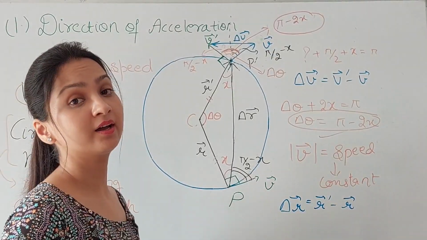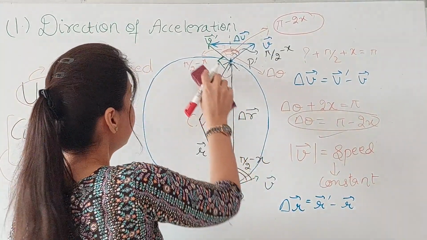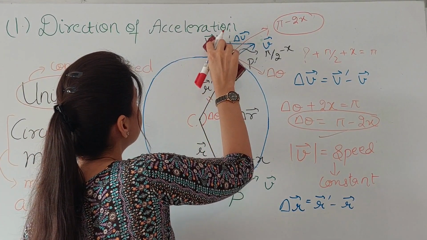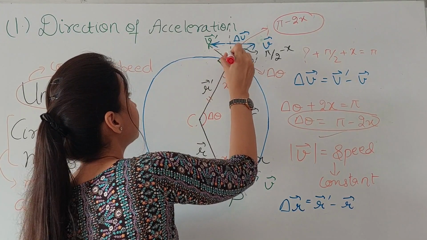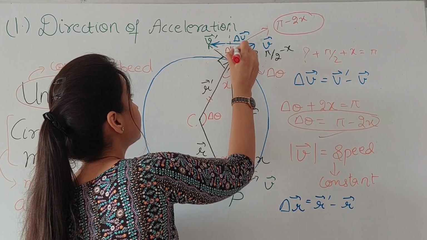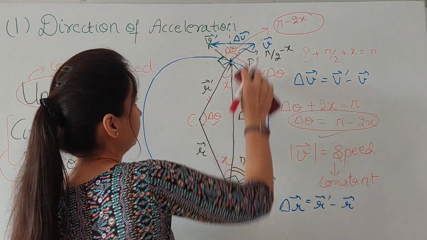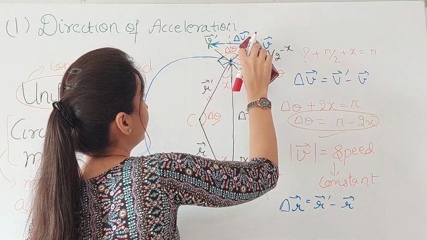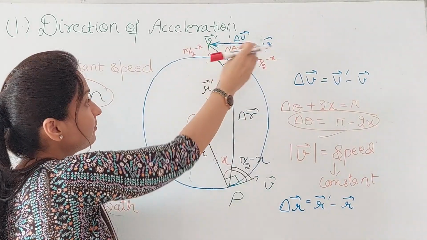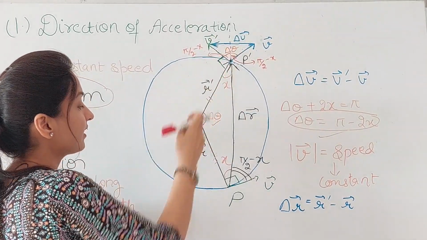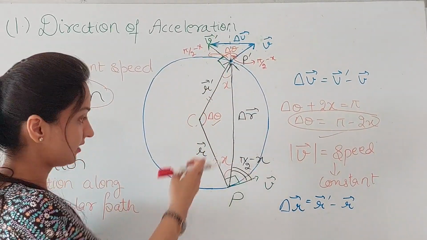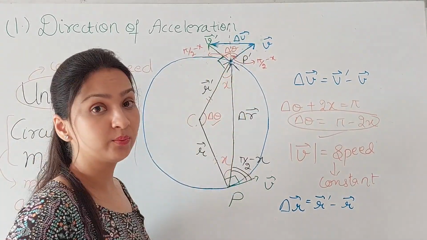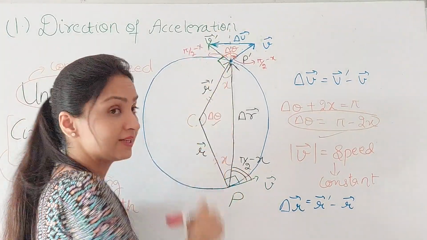So we have reached an important conclusion that all the drama that we did here leads us to the following result, that this angle is delta theta, which is the same as this angle. Take care. And its value is this. So I'm erasing everything else. The angle between v and v dash is the same as the angle between the position vectors r and r dash. Now what do you conclude about the direction of delta v with respect to the direction of delta r?